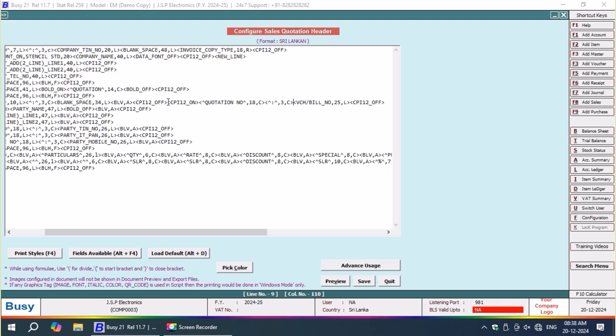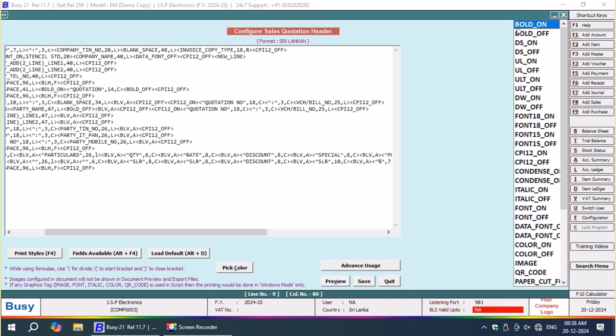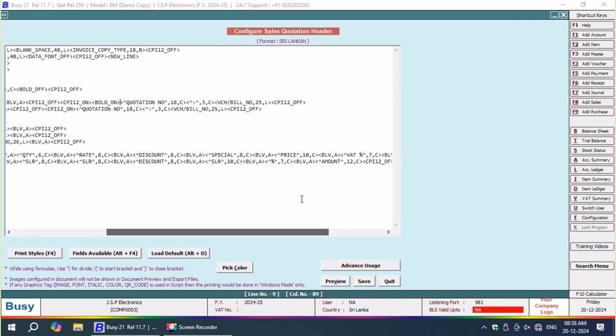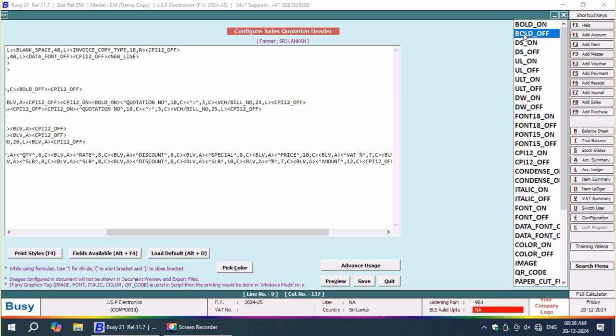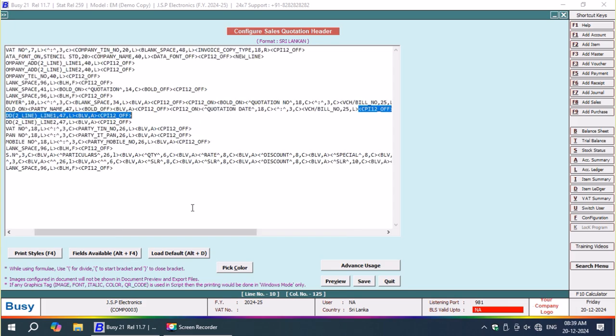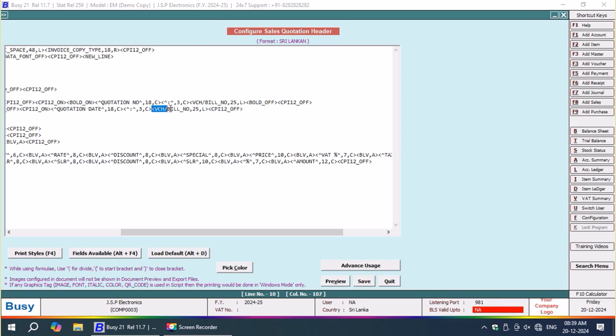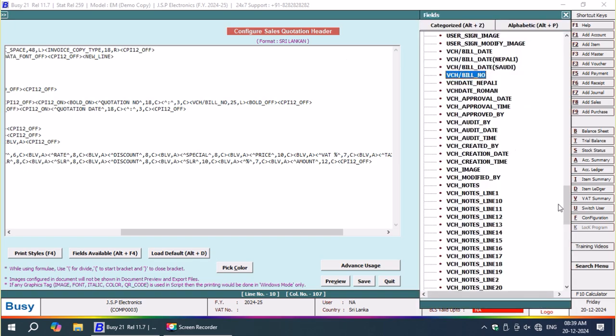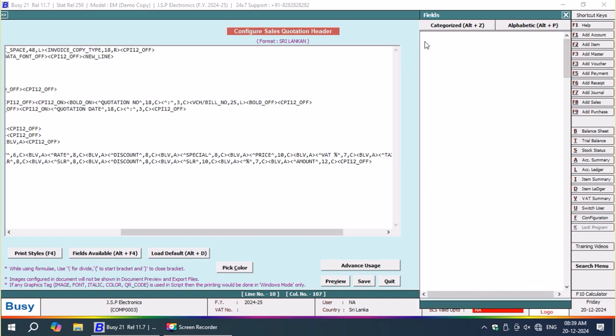So now we have to check the print preview. Now bold on, bold off over there. Okay, now here I have to call that Tusker in the printout, in the format of text. Now here I have to mention quotation date. Instead of the voucher bill number, I am going to add a SQL query text type, and that name is Tusker. The result of that query will now get printed over here.